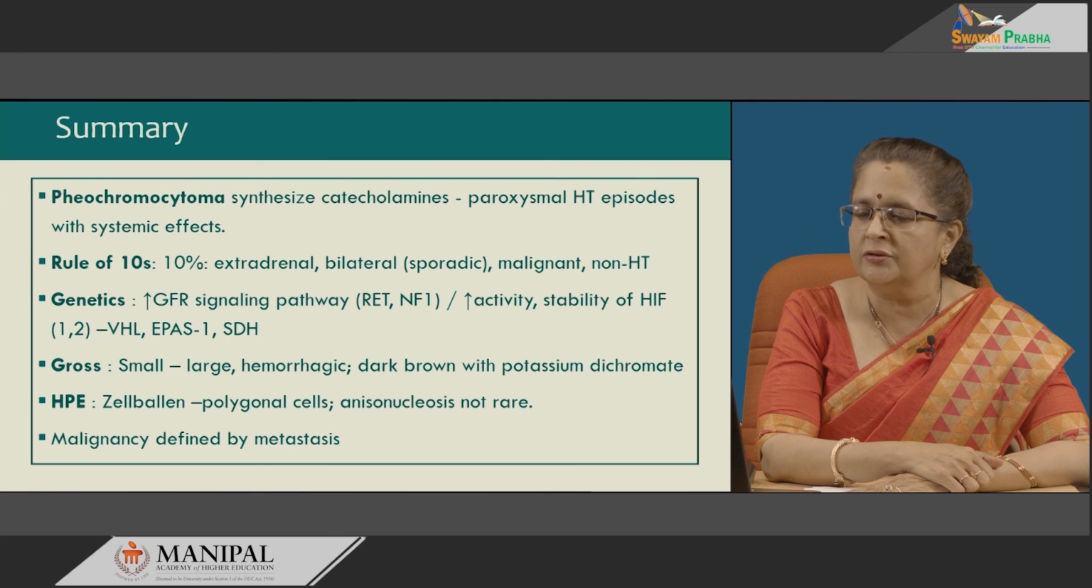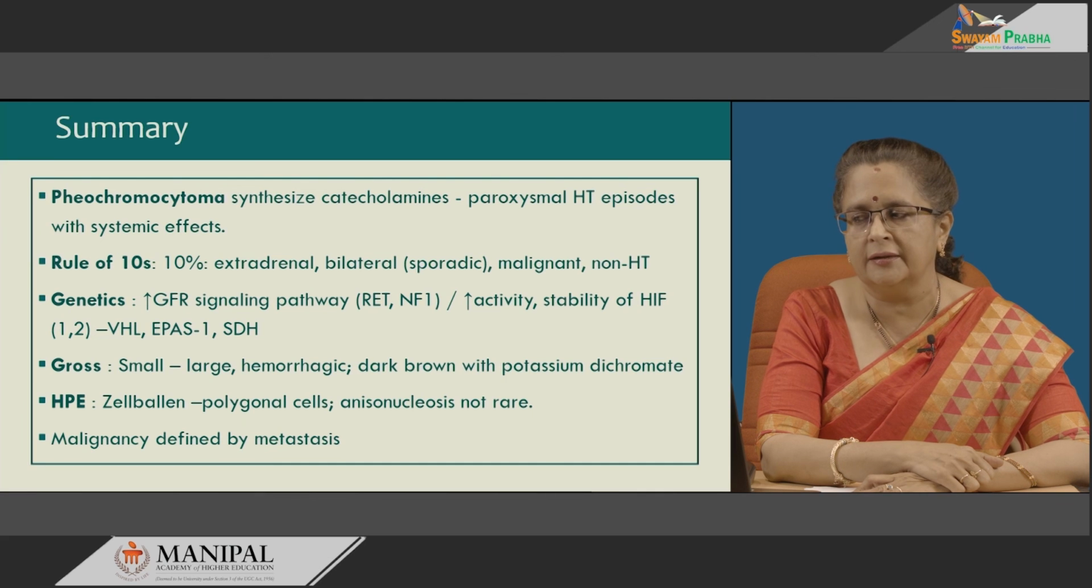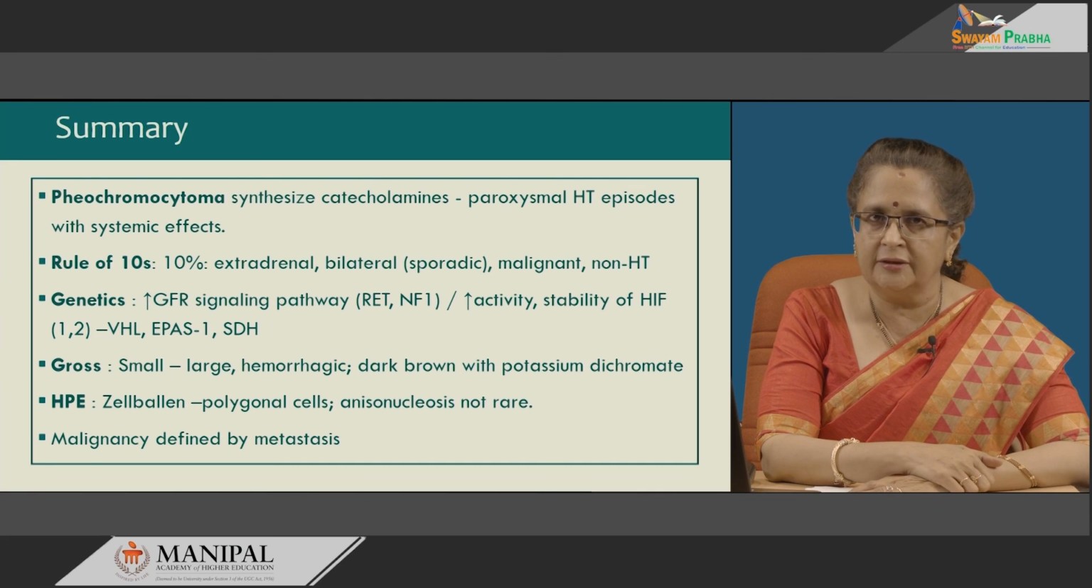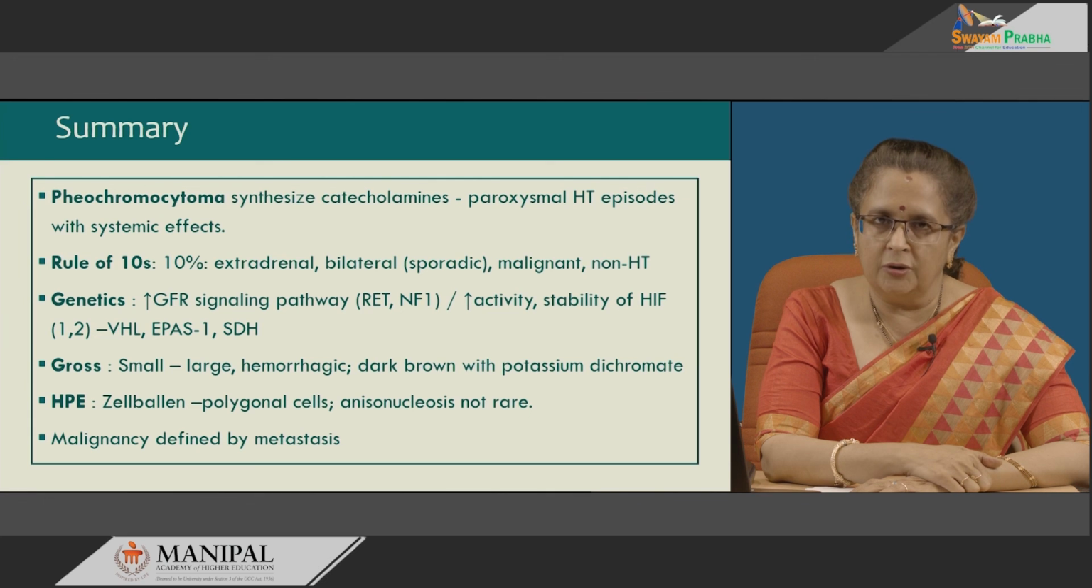One is the increased growth factor receptor signaling pathway involving RET and NF1 genes, or increased activity and stability of HIF. As such, mutations of HIF can occur, both 1 alpha as well as 2 alpha, or associated with non-degradation because of abnormality in VHL, EPAS1, as well as the third important pathway, that is the SDH mutation pathway.